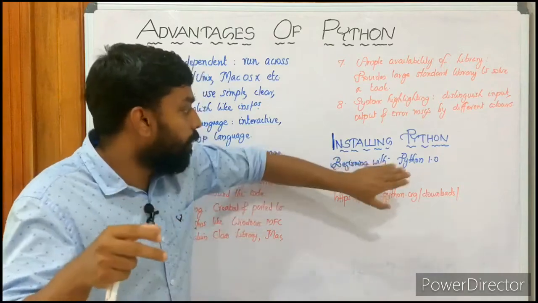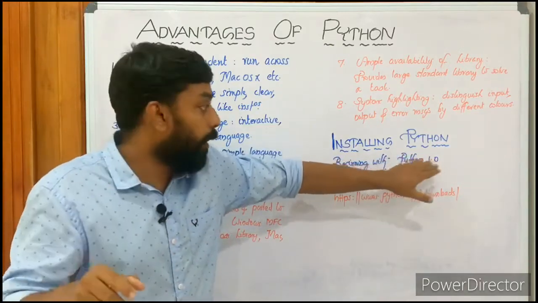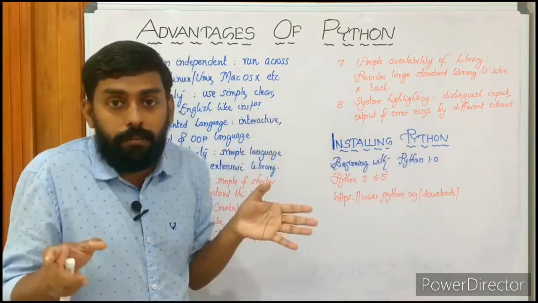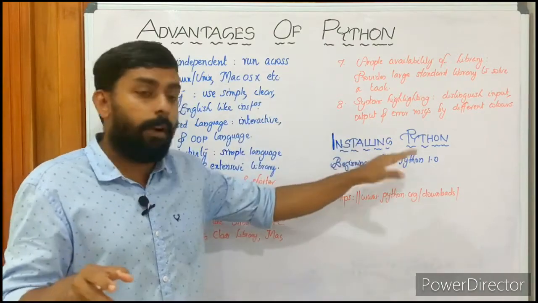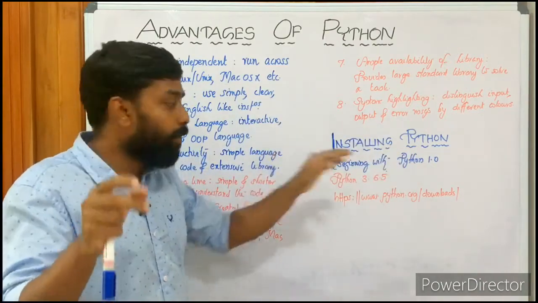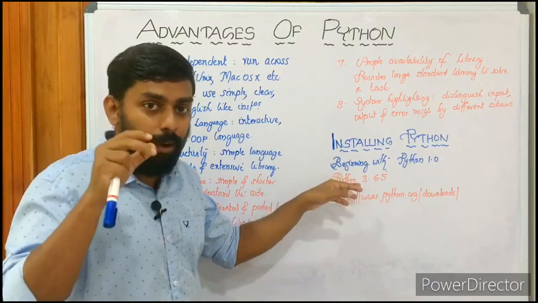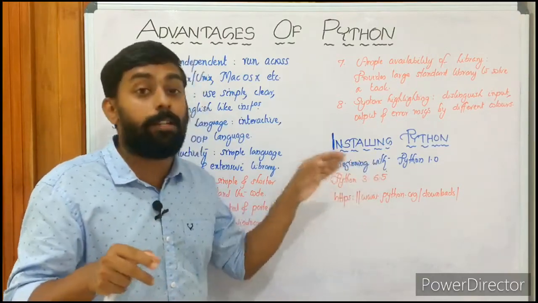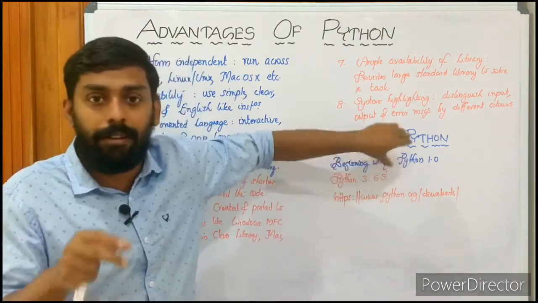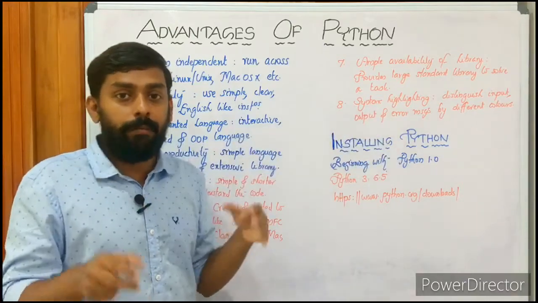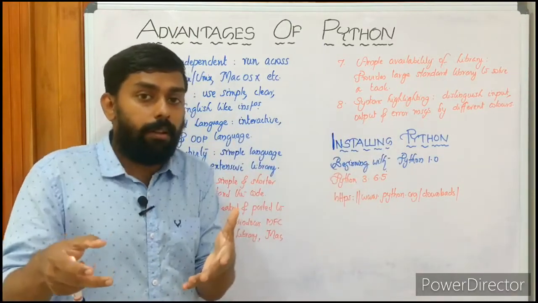Actually, it started in 1991 with Python 1.0. That's the first version they released. But now, for our academic purpose, we are using Python 3.6.5. You can see the difference in the versions, right? Even higher versions are available nowadays.